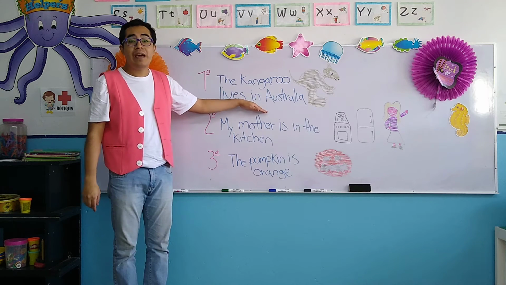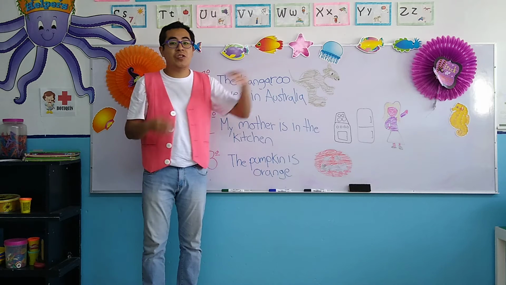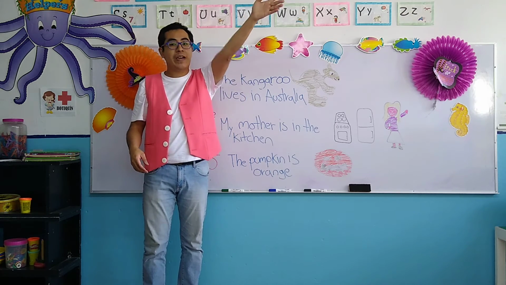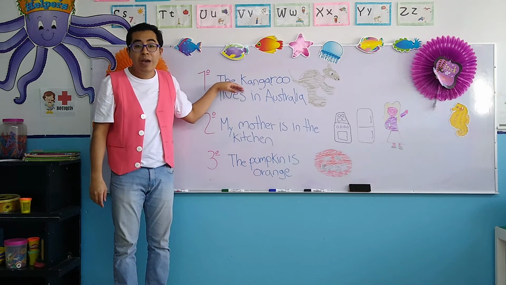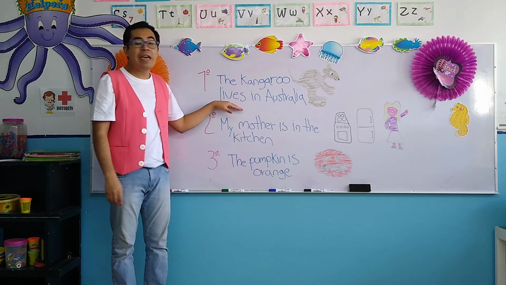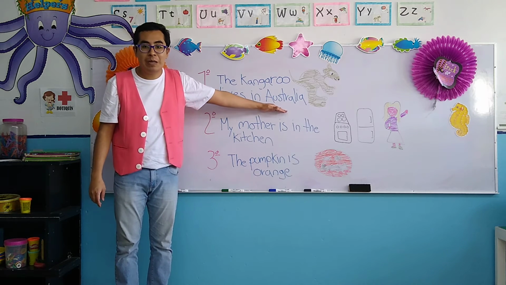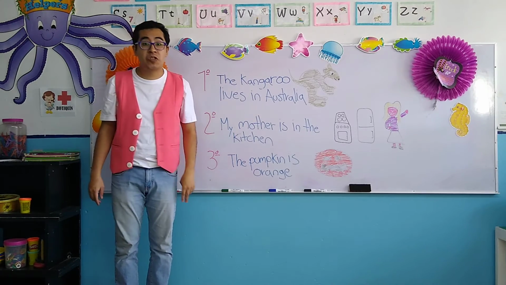Lives in Australia, which is another country from the planet, okay? Es otro país. Very good. Please repeat after me. The kangaroo, el canguro, lives in Australia. Vive en Australia, okay? That's the first sentence. Let's continue with the second one.